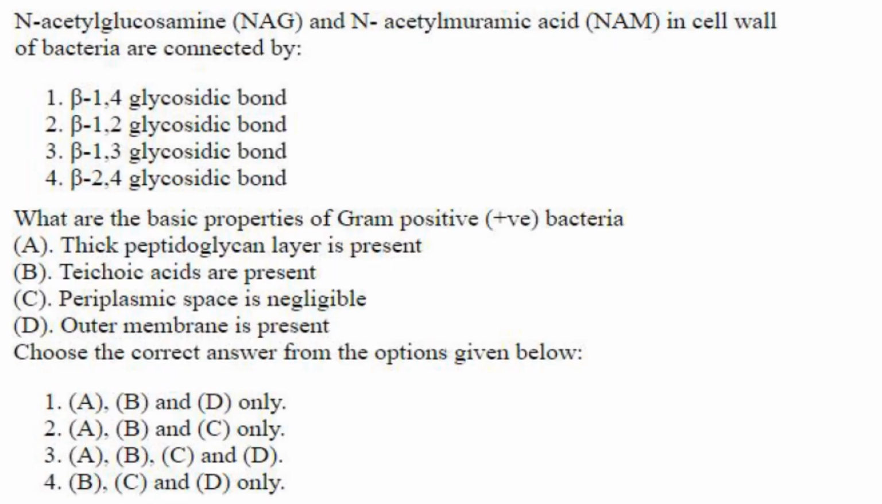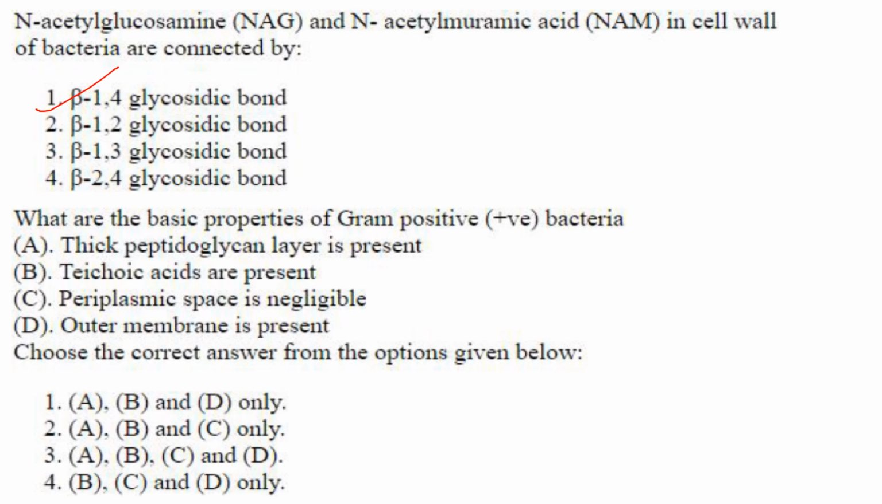Then N-acetyl glucosamine and N-acetyl muramic acid in the cell wall of bacteria are connected by. So they are connected by beta-1,4 glycosidic bonds. Answer is option 1. Again a direct question.